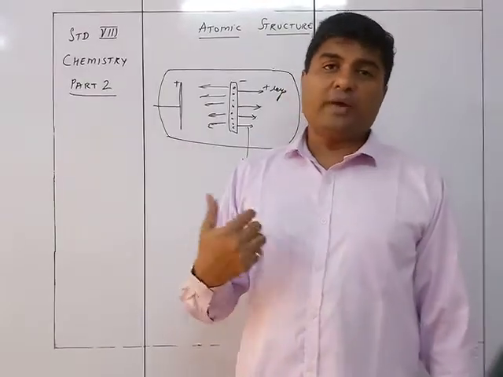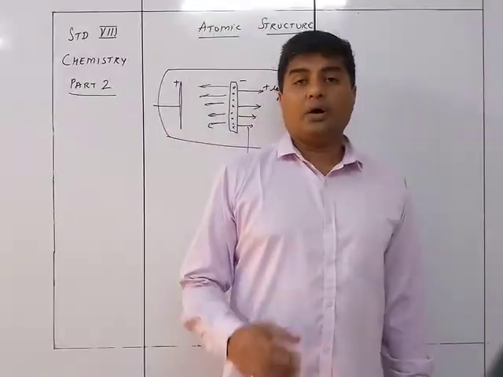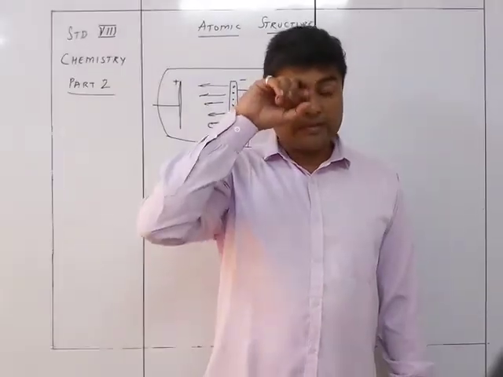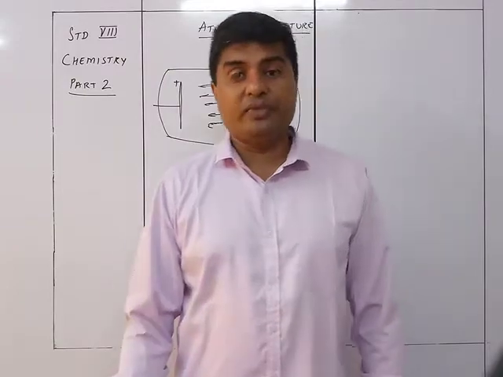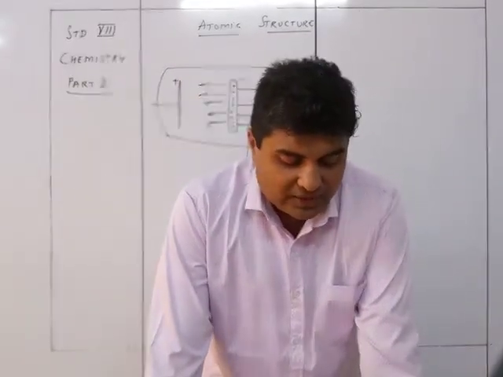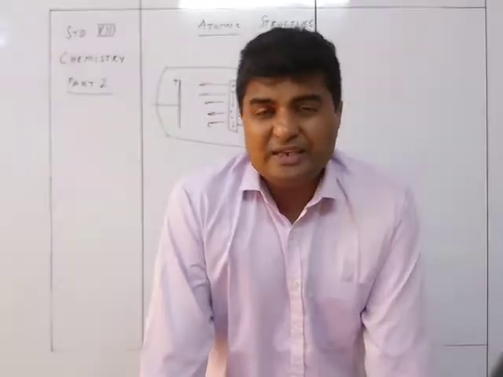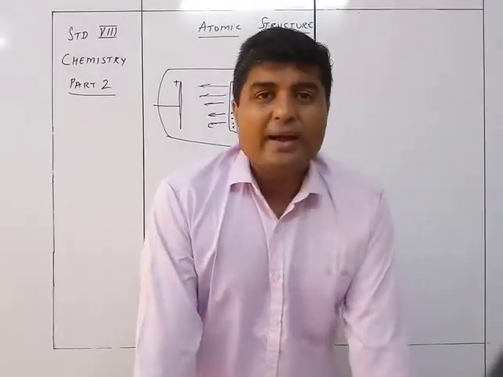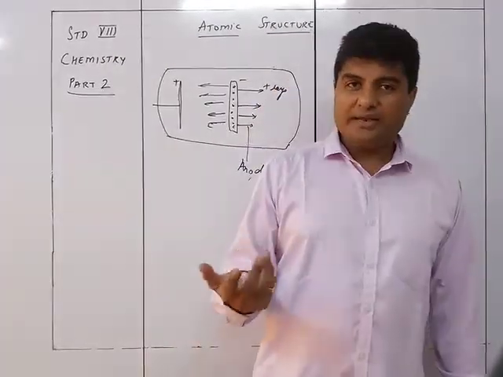So the deflection which was taking place in the positive rays, the anode rays, was opposite to that of the cathode rays. The conclusion was thus that with the discovery of the positive charge, the proton was initiated. So first the electrons got initiated and then the protons.